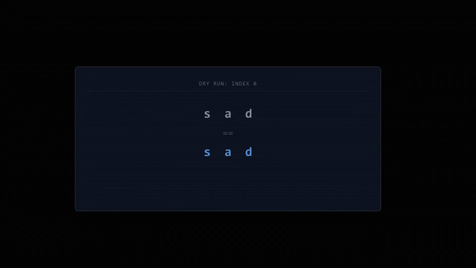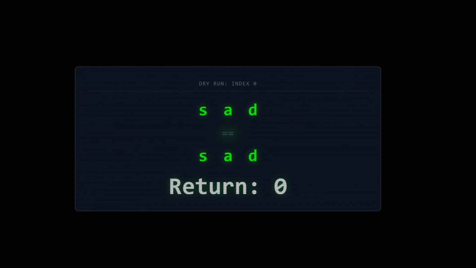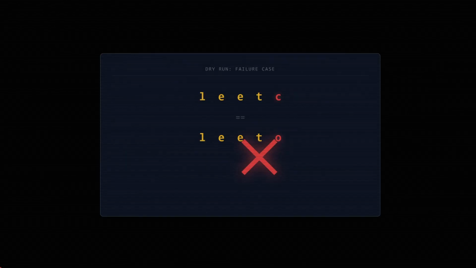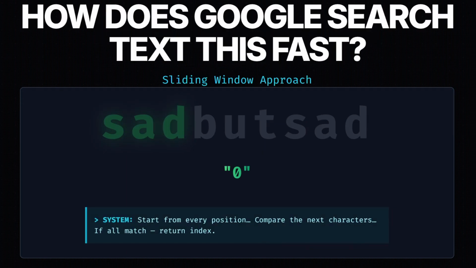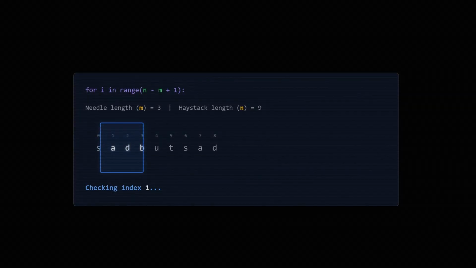First window already matches. So answer is 0. No window matches. Return -1. Start from every position. Compare the next characters. If all match, return index. We only check windows where the full pattern can fit.